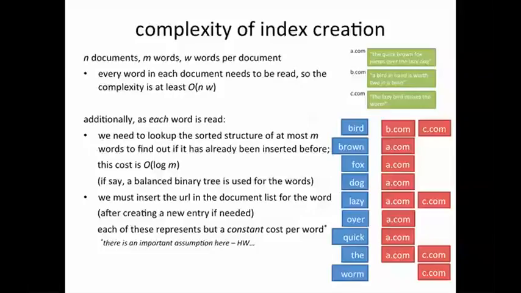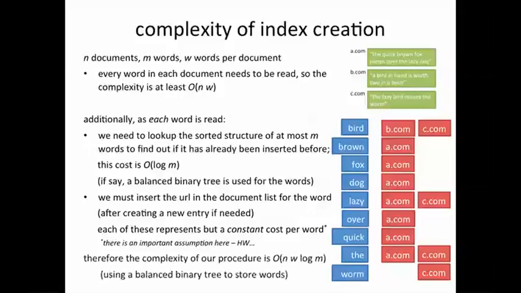But for the moment, we're going to make this assumption, and therefore the complexity of our procedure is order NW log m, using a balanced binary tree to store the words, and assuming that entering a fresh document in an existing list against some word is a constant cost.